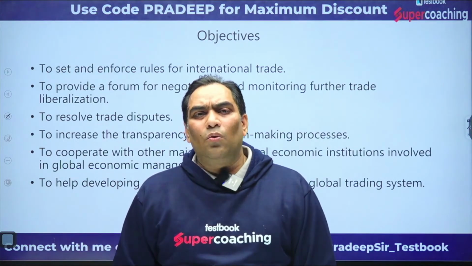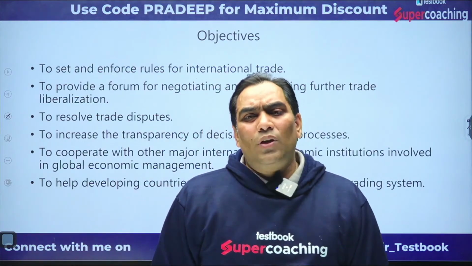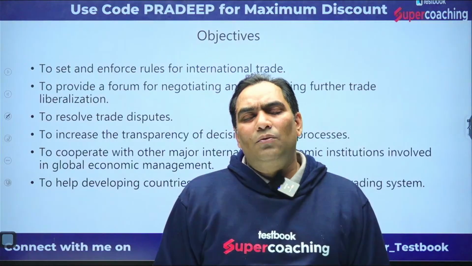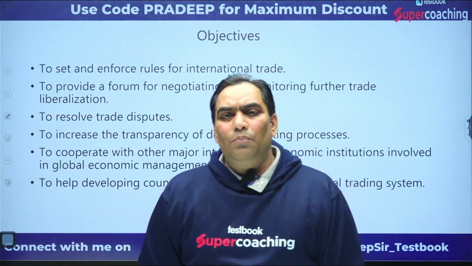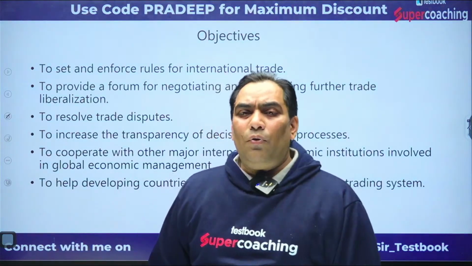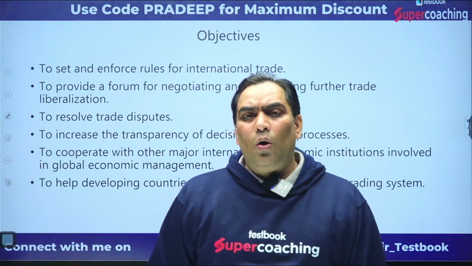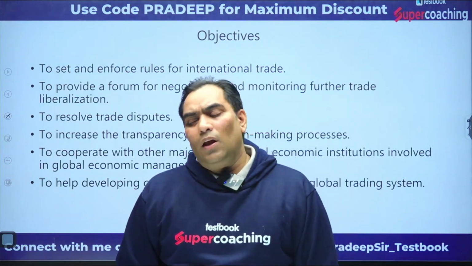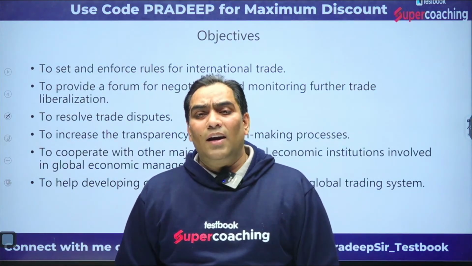What was the drawback of GATT? It did not have any forum for dispute resolution. So the second objective is that it provides the forum for dispute settlement or negotiation, and it also provides the forum for monitoring further trade liberalization.